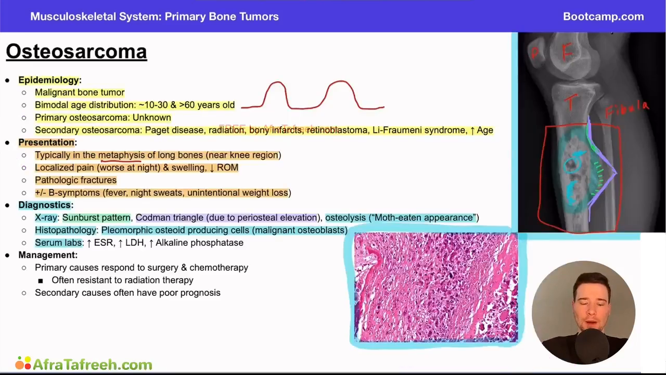And so if you see a question stem referring to pleomorphic malignant osteoblast, this is typically what they're referring to in that question. And finally, it's also important to know that you can have elevated ESR, LDH, and alkaline phosphatase in this condition. Again, this is not going to be as specific for this pathology, but it could be a supplemental piece of information that the question writers give you to kind of nudge you in the direction of the osteosarcoma.